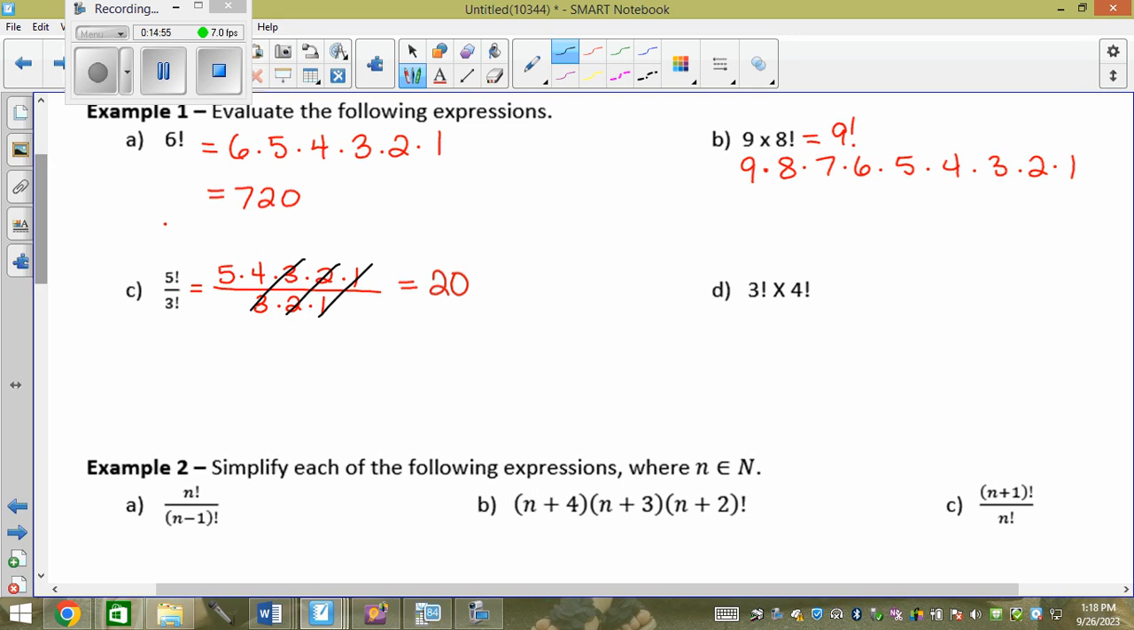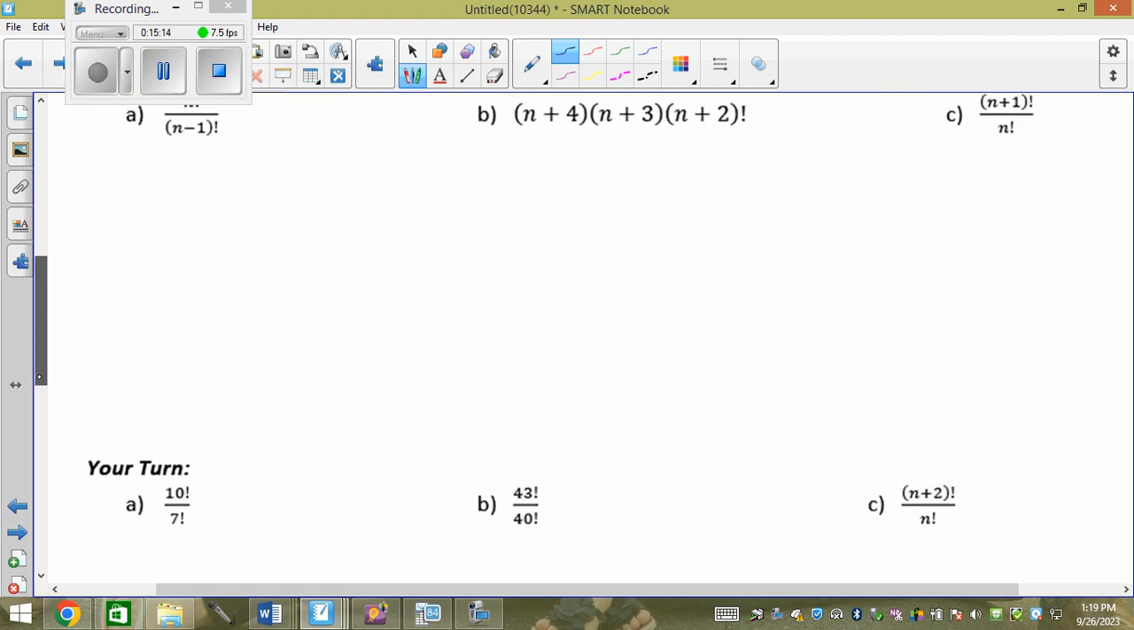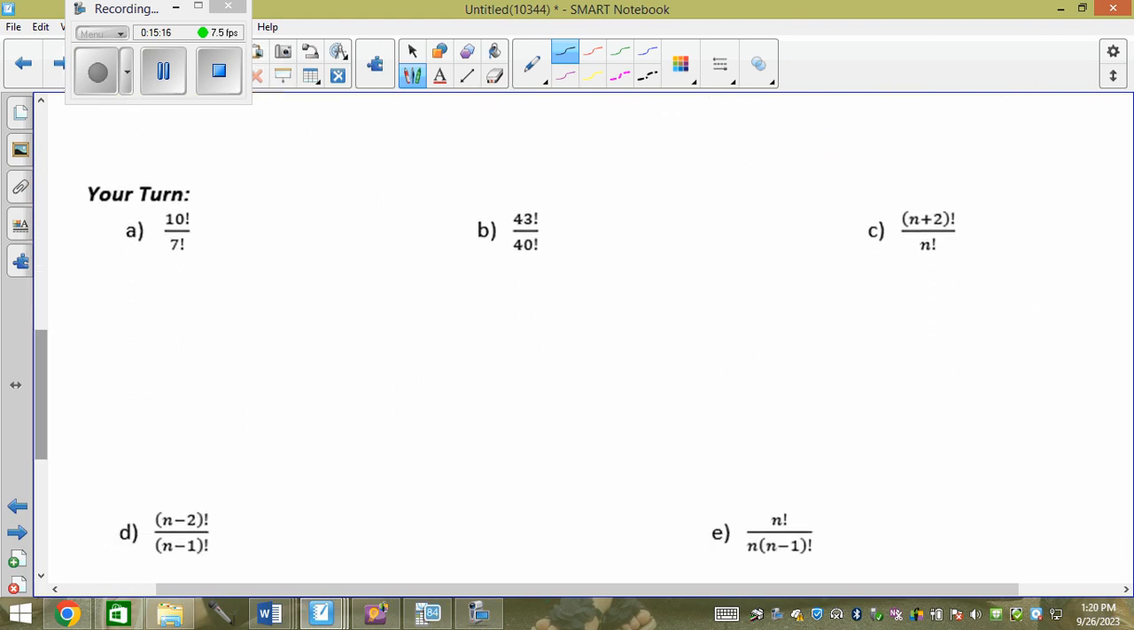Then I want you to go to D. I want everyone to go to your calculator and type in 3 factorial times 4 factorial to practice it. 3 factorial times 4 factorial. 3 factorial, 4 factorial is what? All right, we're bypassing this because it just confuses people.